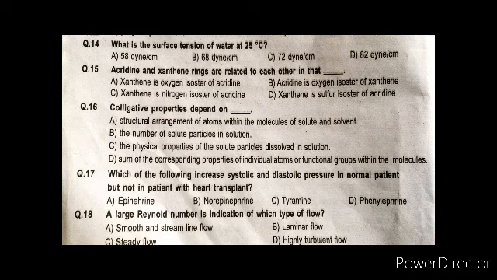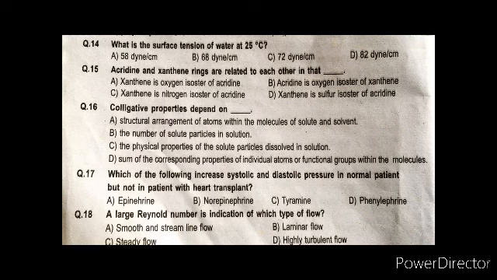Next, acridine and xanthine rings are related to each other in that xanthine is oxygen isomer of acridine, or nitrogen isomer of acridine, or acridine is oxygen isomer of xanthine, or xanthine is sulfur isomer of acridine. Then the question is on colligative properties. They depend upon structural arrangement of atoms within the molecule of solute and solvent, or it depends on the number of solute particles, or physical properties of the solute particles dissolved in the solution. And fourth option is sum of the corresponding properties of individual atoms or functional groups within the molecules.